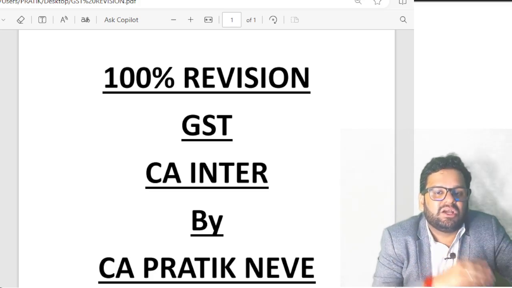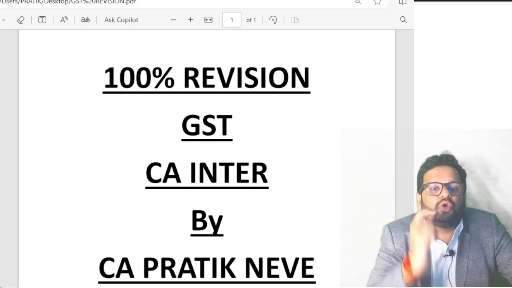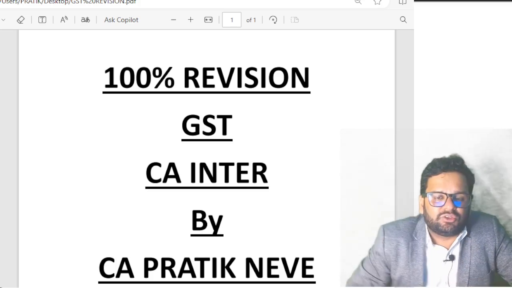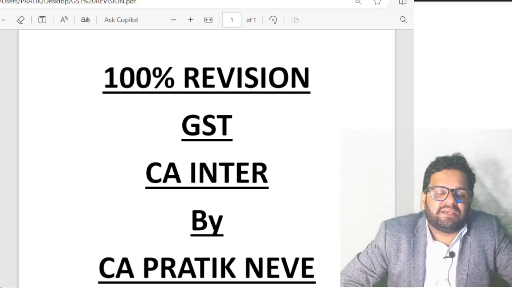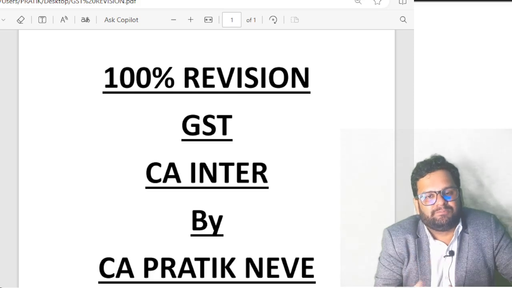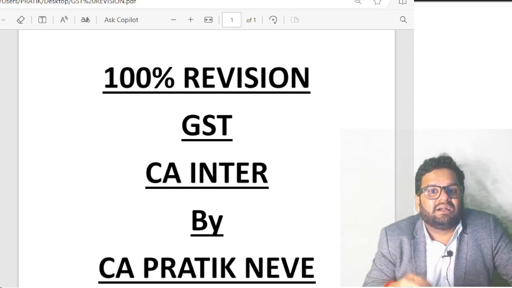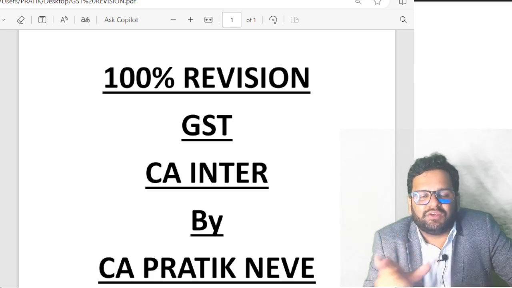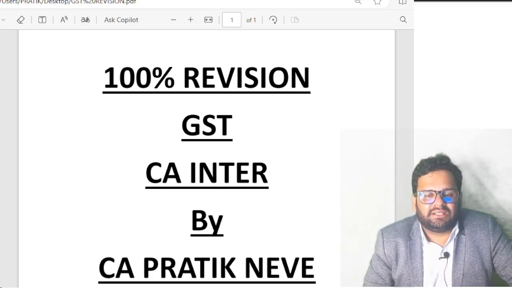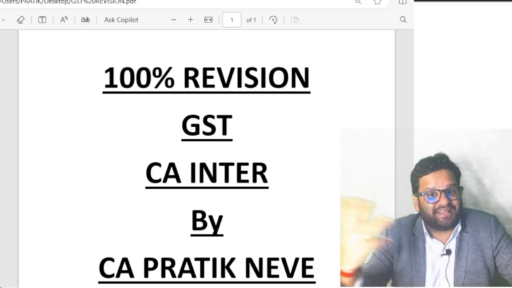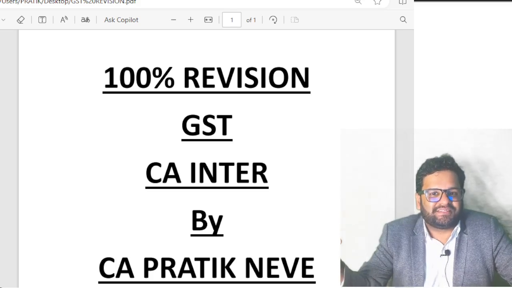Who can opt for QRMP scheme? Those registered persons whose aggregate turnover in the preceding financial year is not exceeding rupees 5 crores may opt for QRMP. If they opt for QRMP, as the name suggests, I have to file the return on quarterly basis, but I have to make the payment on monthly basis. Payment can be made on monthly basis under fixed installment, that is fixed sum. Yes, it can be done on the basis of fixed sum. Did you get all the points?